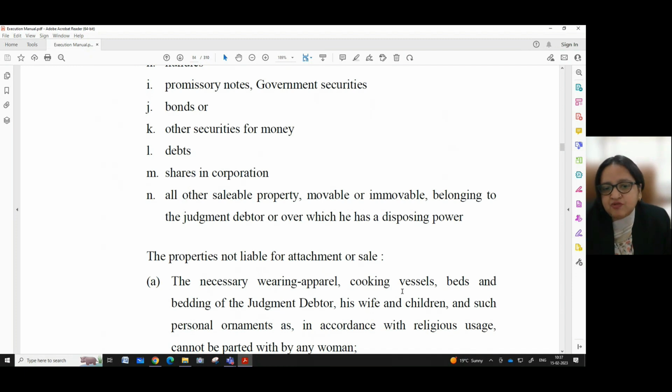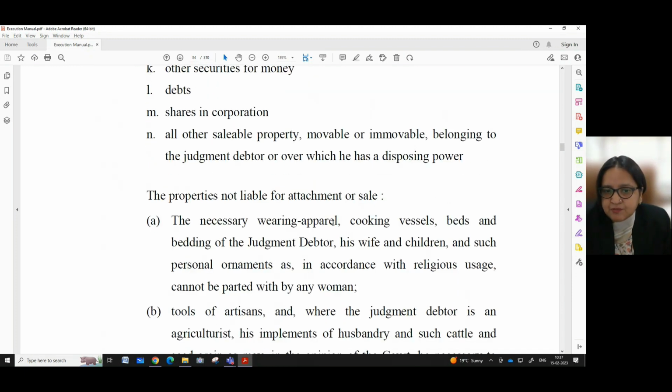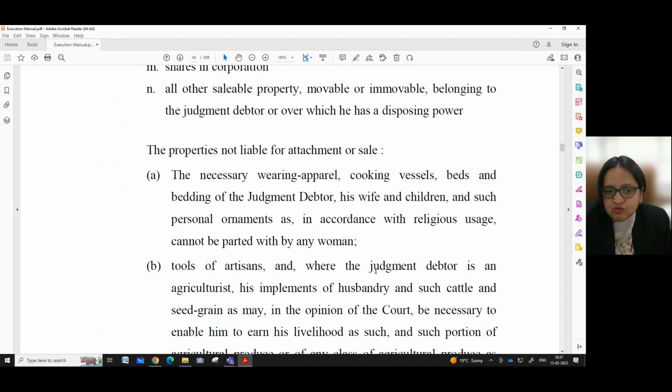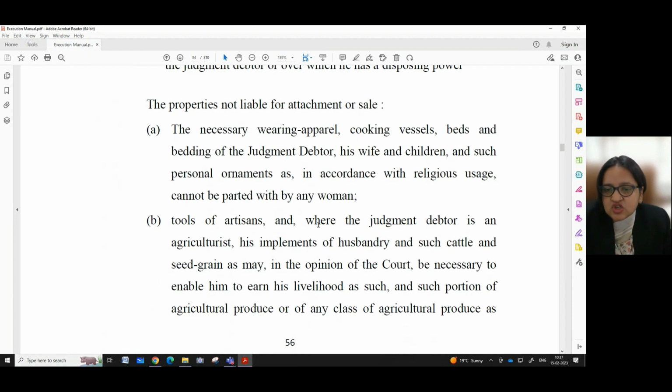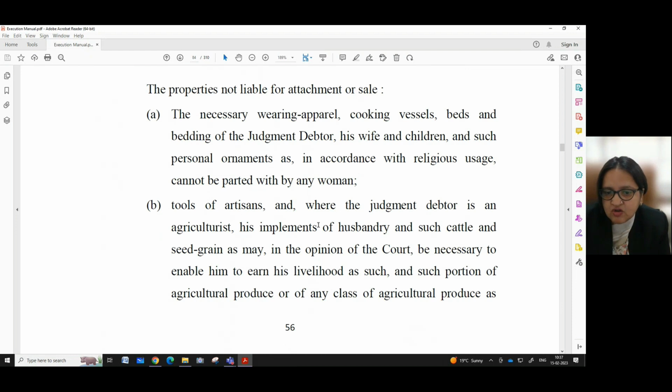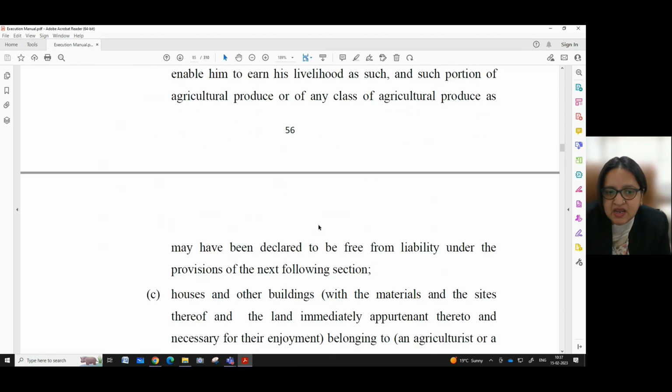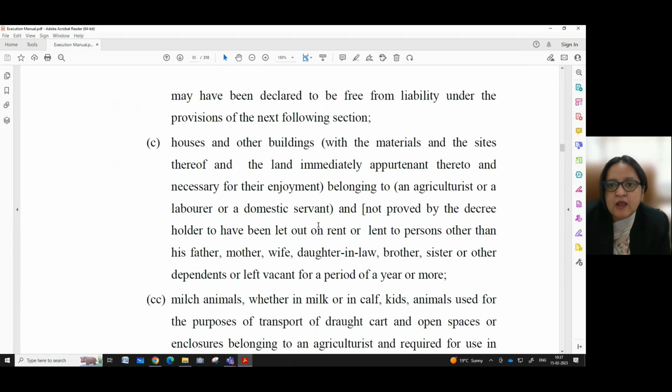The properties not liable for attachment or sale are the necessary wearing apparel, cooking vessels, beds and bedding of the judgment debtor, his wife and children, and such personal ornaments as in accordance with religious usage cannot be parted with by any woman. Tools of artisans, and where the judgment debtor is an agriculturist, his implements of husbandry, and such cattle and seed grain as may, in the opinion of the court, be necessary to enable him to earn his livelihood as such, and such portion of agricultural produce or any of the class of agricultural produce may have been declared to be free from liability under the provisions of the next following section.